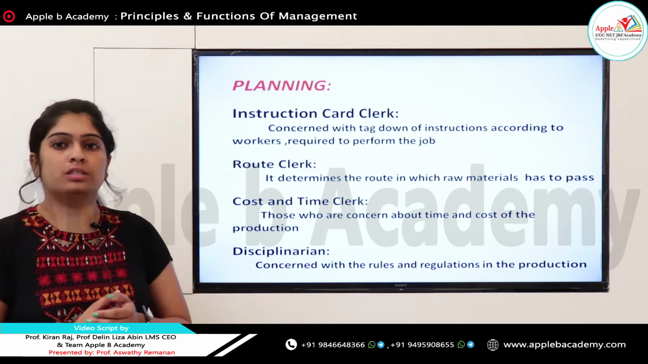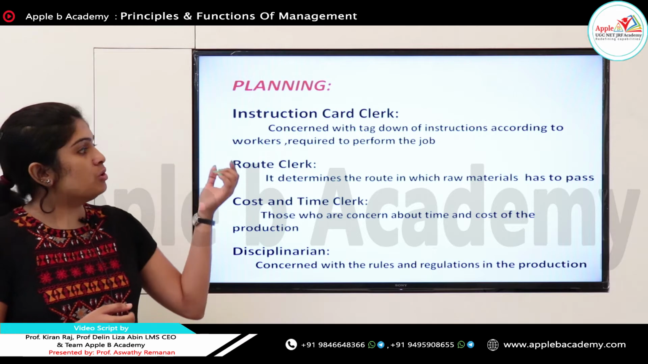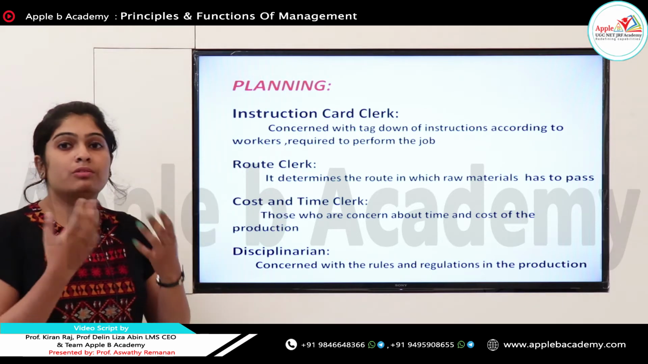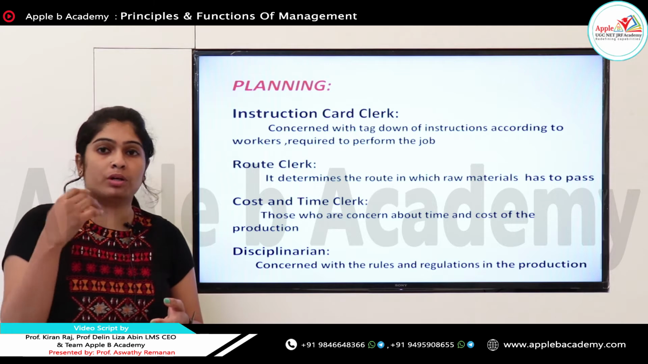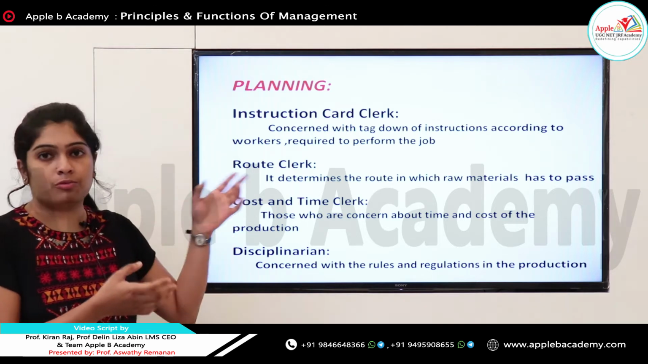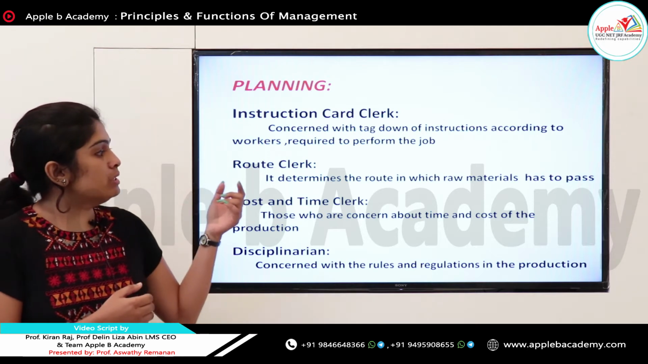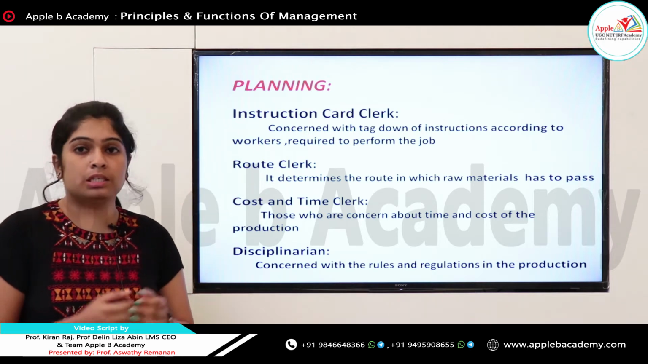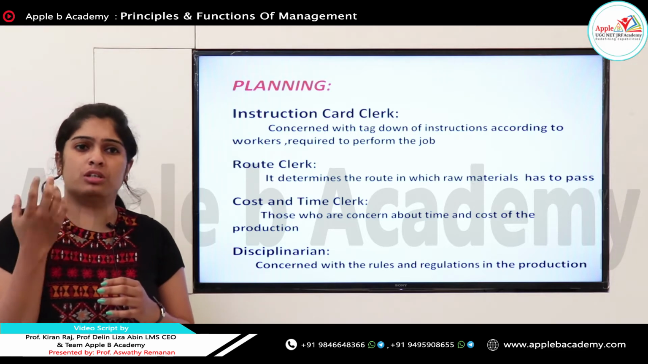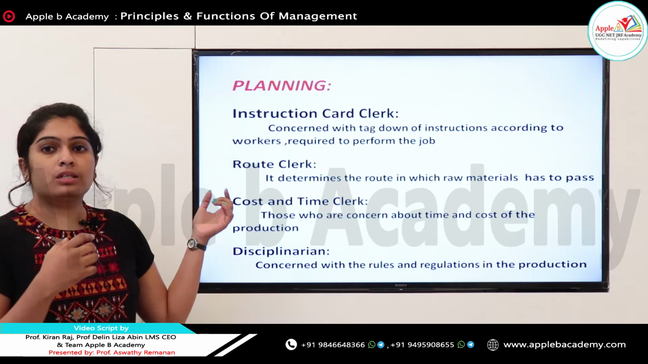The first supervisor is the instruction card clerk, who is concerned with laying down instructions according to the workers' record for the job. He is always trying to give instructions on how many workers are needed and what jobs they have to perform. The next is the route clerk. He determines the route through which raw materials have to pass, that is, in which route we can make it possible effectively. So this all comes under the route clerk.